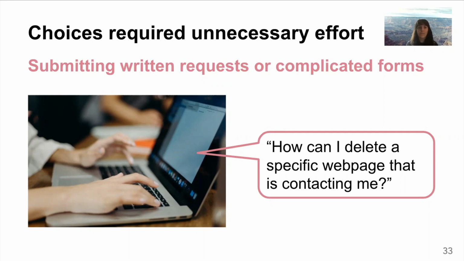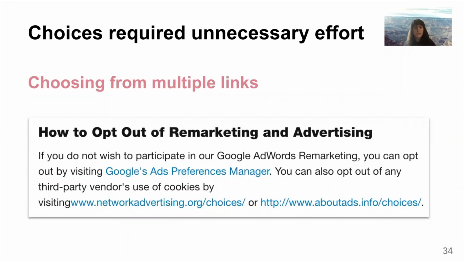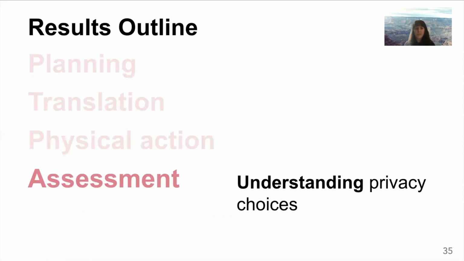particular company. Sometimes websites also required users to choose among multiple links. For example, this website's privacy policy had a fairly clear section title for how to opt out of remarketing and advertising, but underneath that title, users would tend to have a difficult time understanding which of these 3 links would allow them to complete their desired task.